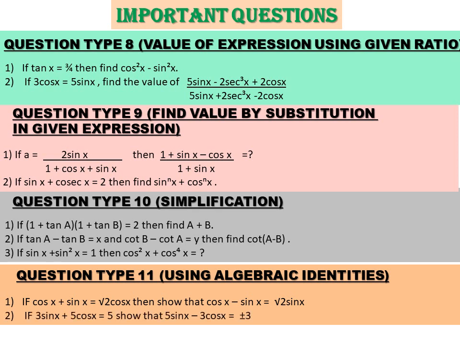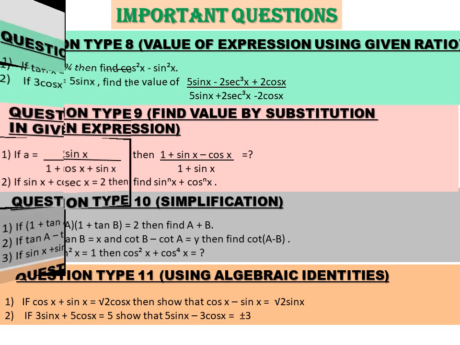Last type is using algebraic identities. Algebraic identities, you know, a plus b whole square, a minus b whole square, a square minus b square. These are basic identities, and they will be used in questions of this type. Means if one of sin x and cos x expressions is given to you, you have to find the other, the inverse actually. So if cos x plus sin x is given and you have to find cos x minus sin x, then you will use algebraic identities. Okay, so let's see how you're going to solve these questions now one by one. Let's take type 1 first.